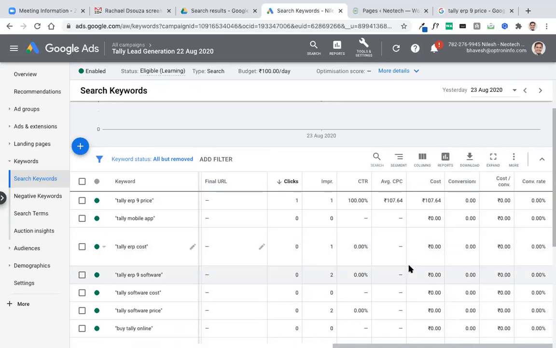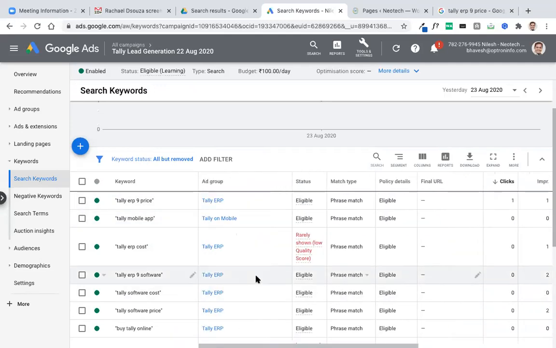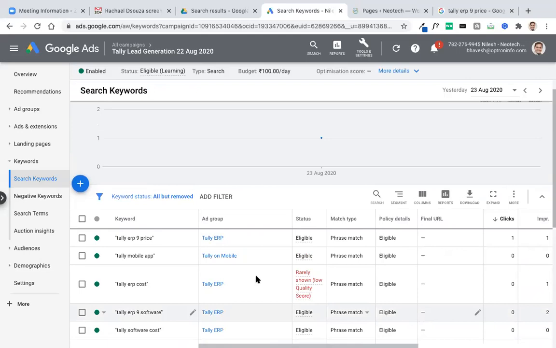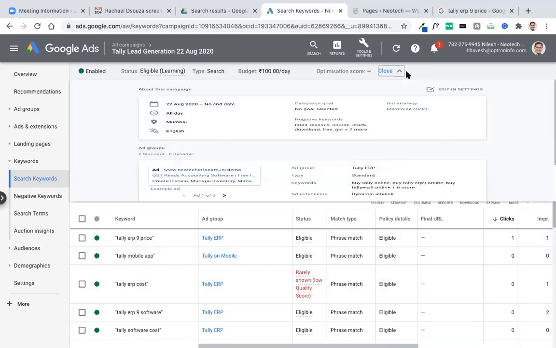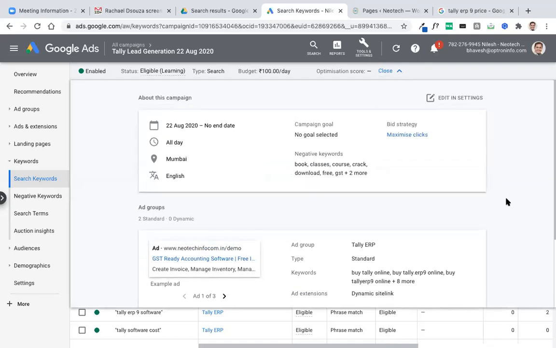Now we need to understand what to do when we come across this situation. According to you, what can be done? The one which is costing us more and more without any conversion, we can disable that. Okay, but at the same time, Tally ERP9 price is an important keyword for us. If we disable it, we will not get clicks. Let us review this.